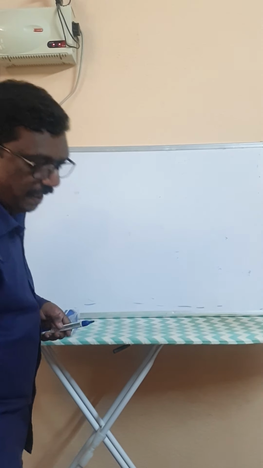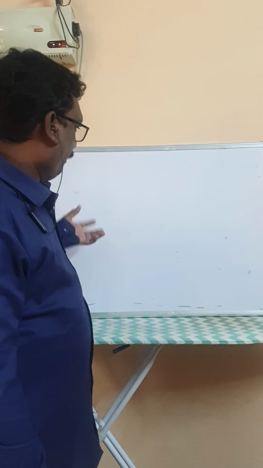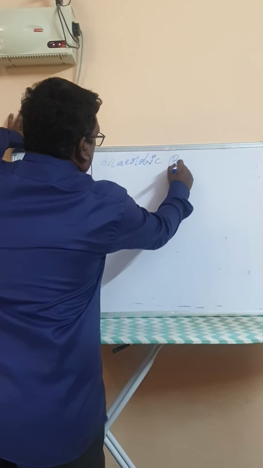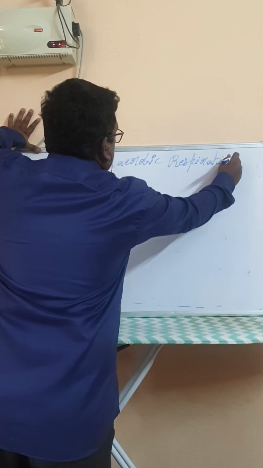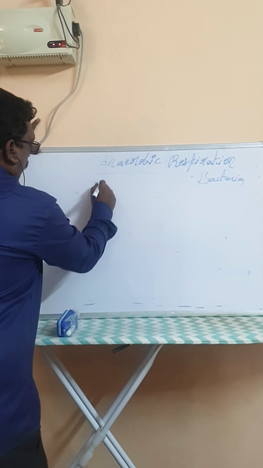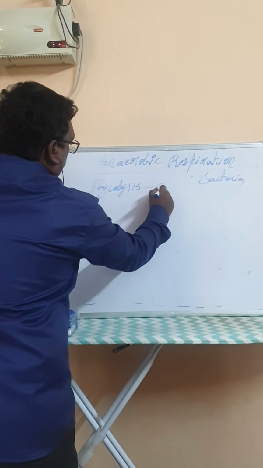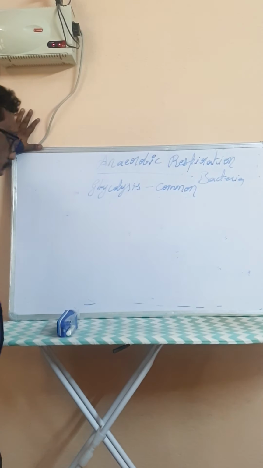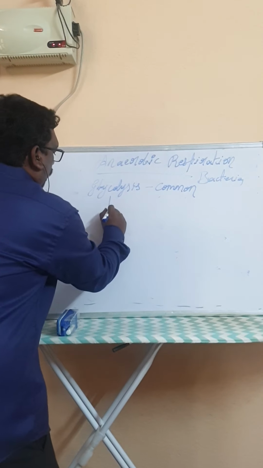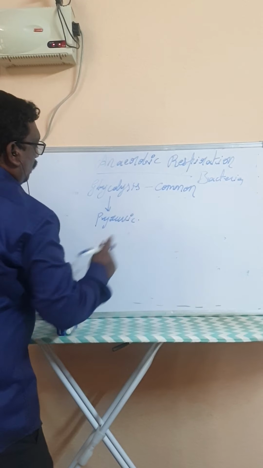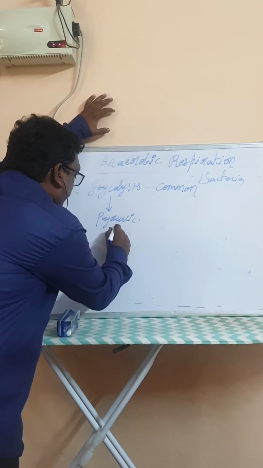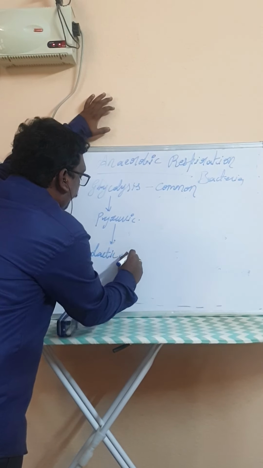In anaerobic respiration, the glycolysis step is common. If you take the example of bacteria, if there is non-availability of oxygen, what happens is that the pyruvic acid, we know the result of glycolysis is 2 molecules of pyruvic acid, converts in the absence of oxygen into lactic acid and energy.